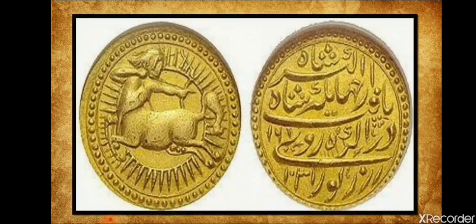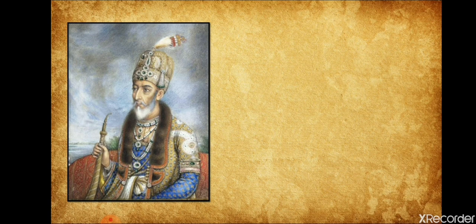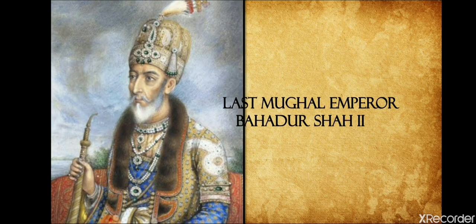Not only this much, they planned how they could remove the Mughal rulers from power. For that, the name of the Mughal king was removed from the coins minted by the company. Not only this, Lord Dalhousie also proposed the abolition of the title of the Mughal emperor after the death of Bahadur Shah II, the last Mughal emperor.